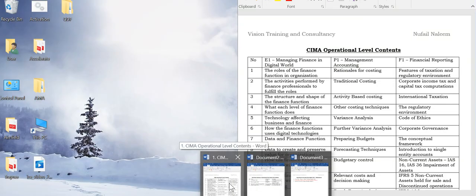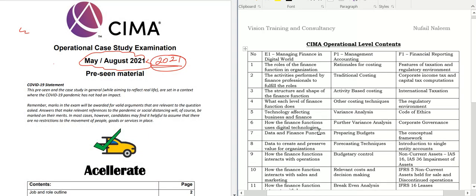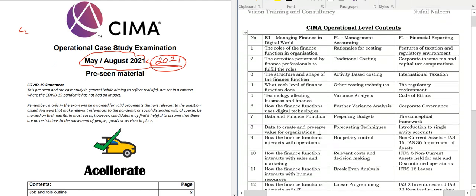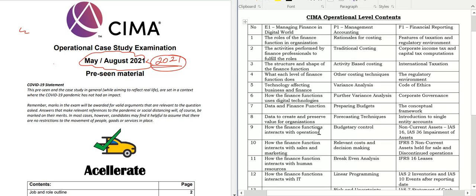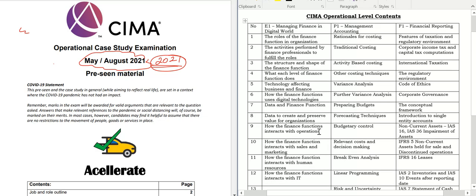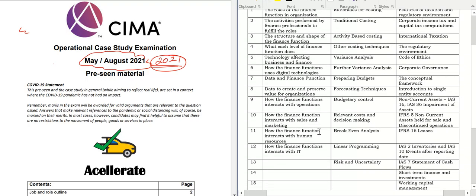You will be able to see all these materials in the description section. You can download it. Now students, if you observe the CIMA operational level content, as a finance officer you should be aware of everything. And students, I am very specific here: you should know the full content in order to pass.